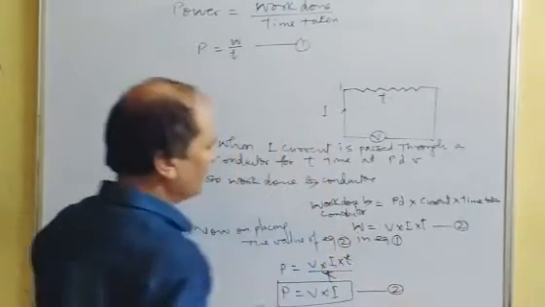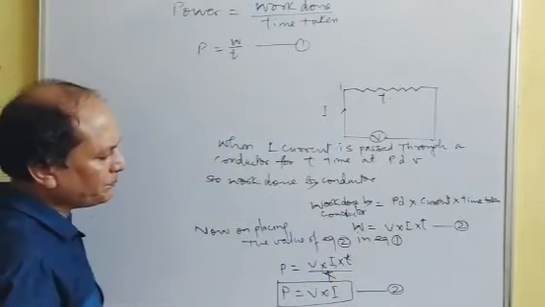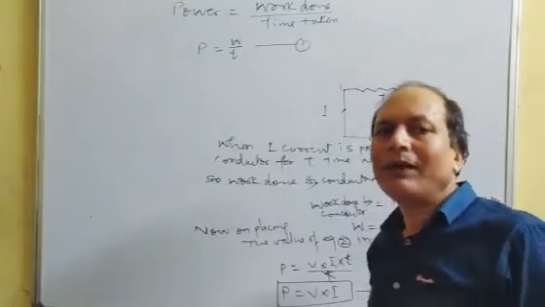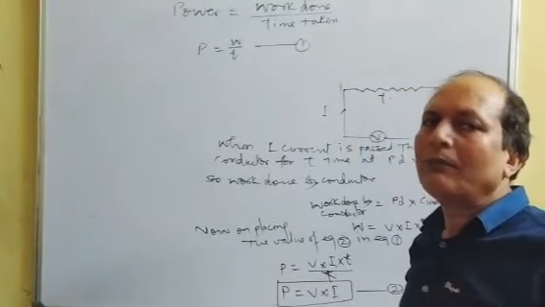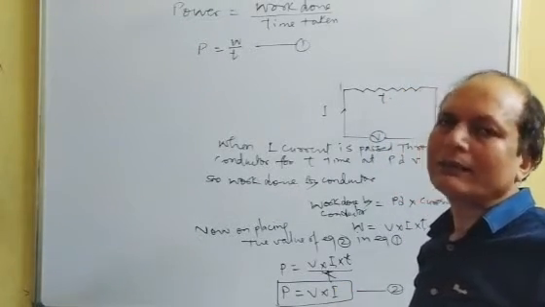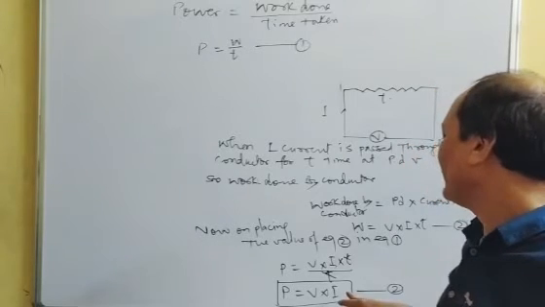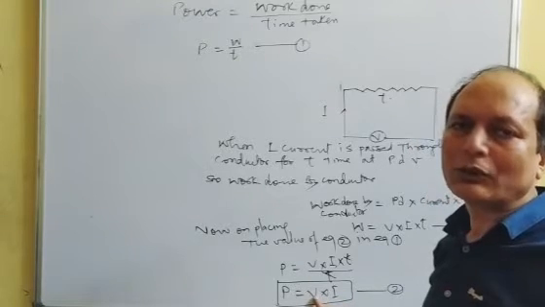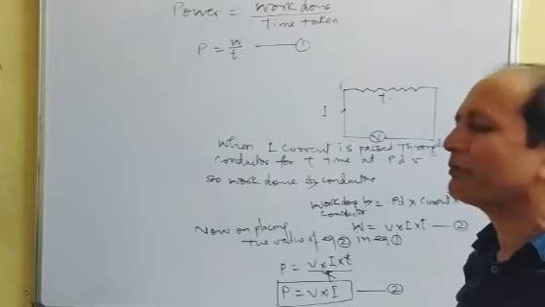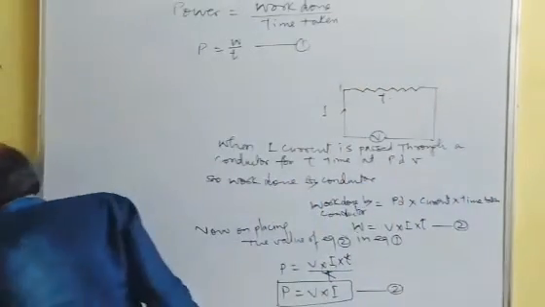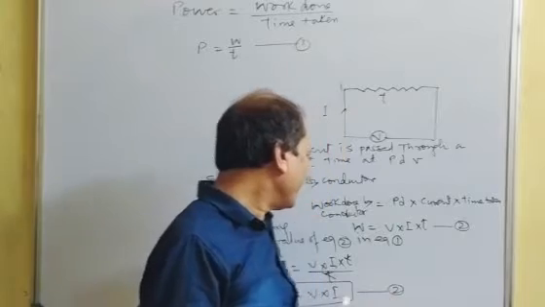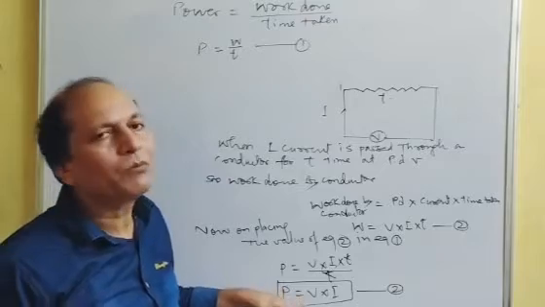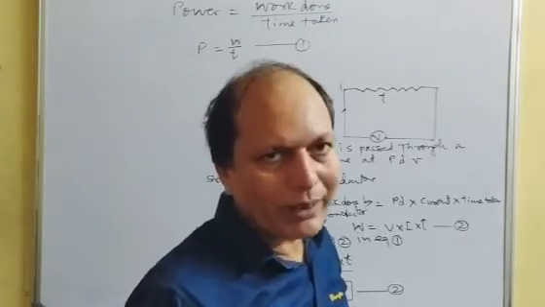This is equation 2. We can say that at constant temperature, the power of any electrical instrument, any resistor, is equal to the magnitude of current passed through the conductor times the potential difference applied at the ends of the conductor. That's it. In this way, from the formula power equals V into I, we can derive some more formulas. So see this.